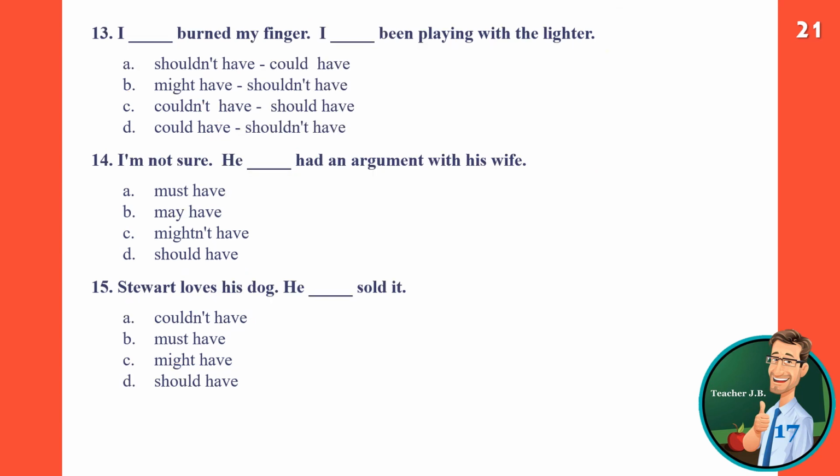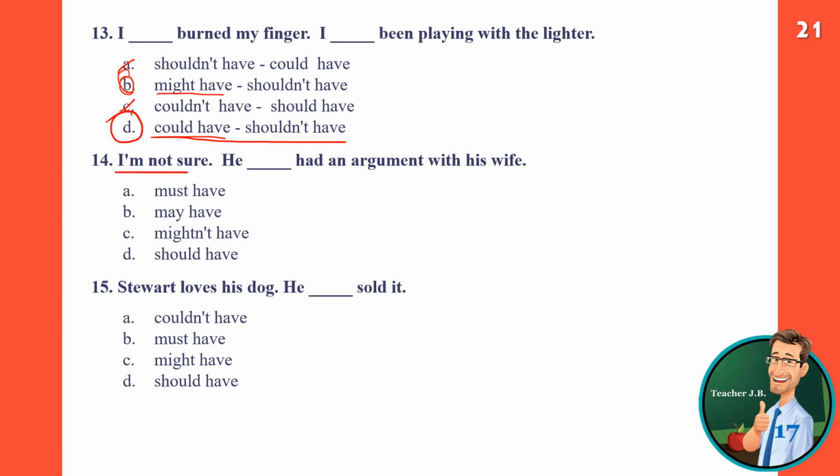Okay, this is the last page for today's study. In number 13, I blank burned my finger. I blank been playing with the lighter. First of all, we don't need any negative, so we should find the answer either from B or D. So it's talking about some kind of possibility. So I could have burned my finger, so I shouldn't have been playing with the lighter. So the correct answer is D. But answer B could be a possible answer, but the stronger answer is D.